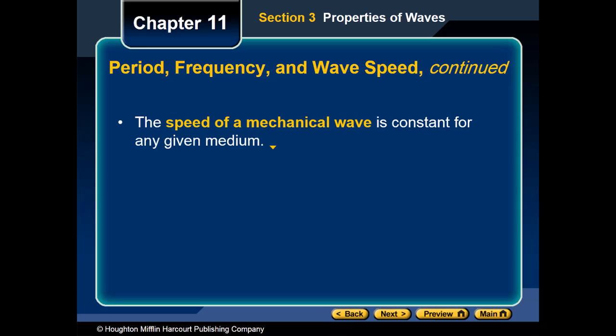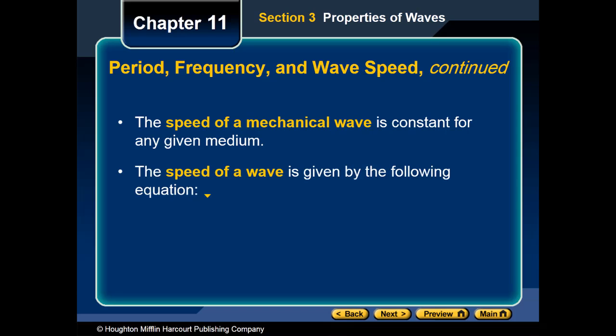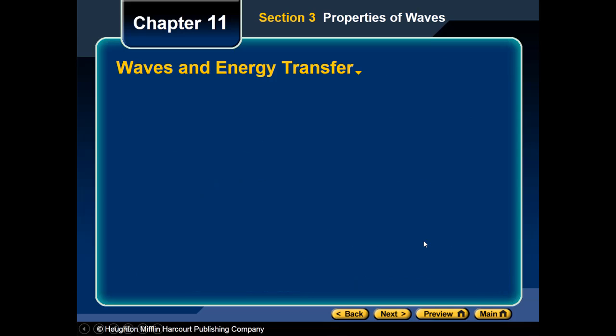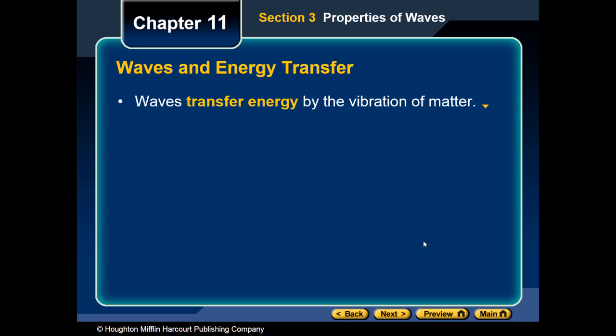The speed of a mechanical wave is constant for any given medium. Remember that the speed of the wave is given by the following equation, which we already took in class before: wave speed is equal to frequency multiplied by wavelength. Just a kind reminder that the unit of wave speed is meter per second, the unit of frequency is hertz, and the unit of wavelength is meter. This equation applies for both mechanical and electromagnetic waves, and we are concerned with waves and sound waves.